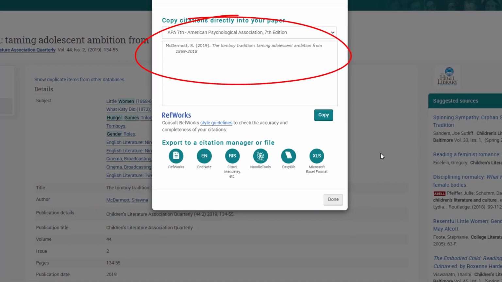I will point out that this particular citation for APA for this particular article is very incomplete. I could see they just have the author's name, the year, and the title of the article, but they don't have any of the rest of the information like volume number, issue number, page numbers, the journal name. So this is a good example of, this can give you some of the bibliographic information you need for your citation, but this particular one is very incomplete.